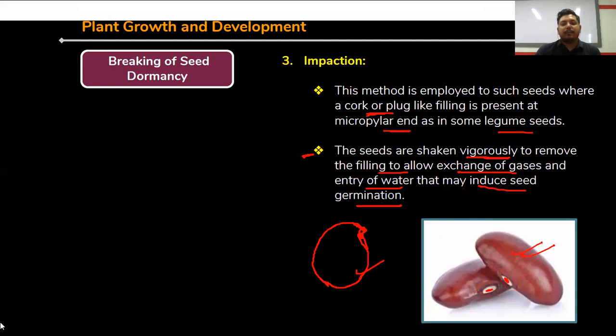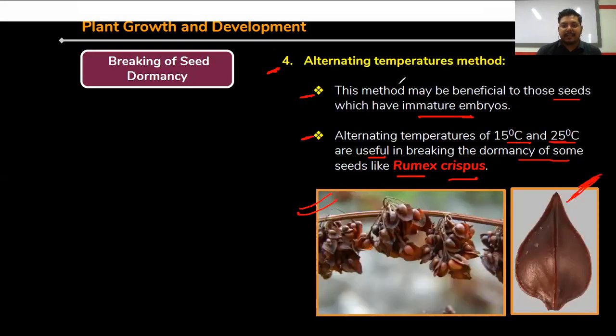The fourth important process for breaking down of seed dormancy is alternating temperatures method. Clear? So this method may be beneficial to those seeds which have immature embryos.